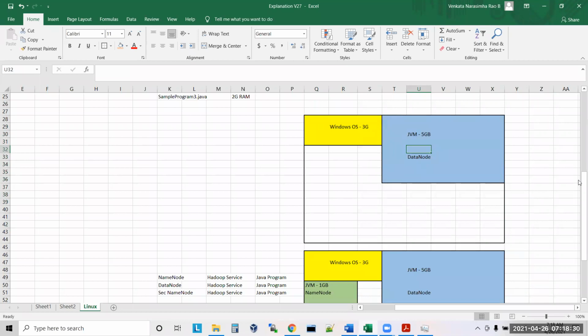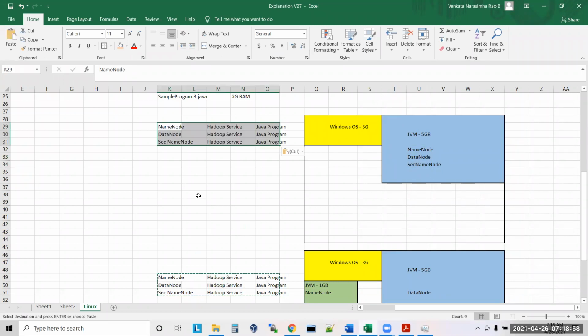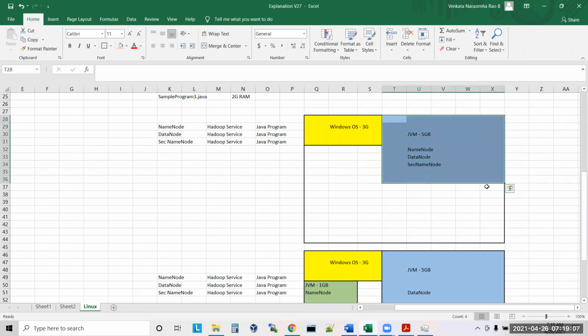But in some ways, we can try to run some programs inside a single JVM. It means every program will share a portion of the single JVM. One way is that name node, data node, secondary name node, everything will be running inside the single JVM. You understand my point, guys? So in this picture, every service, like name node service, data node service, and secondary name node service, all these services are running in a single JVM. It means the same 5 GB is used by all of them.